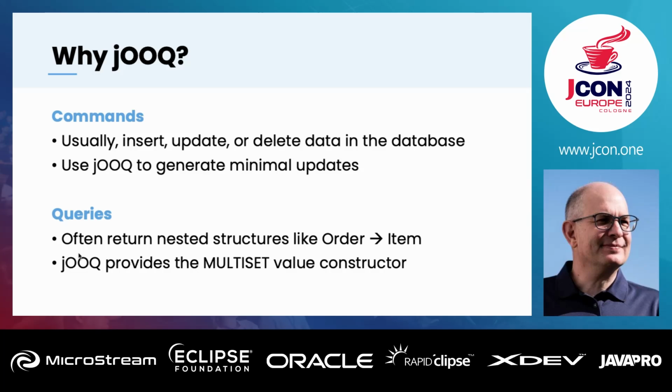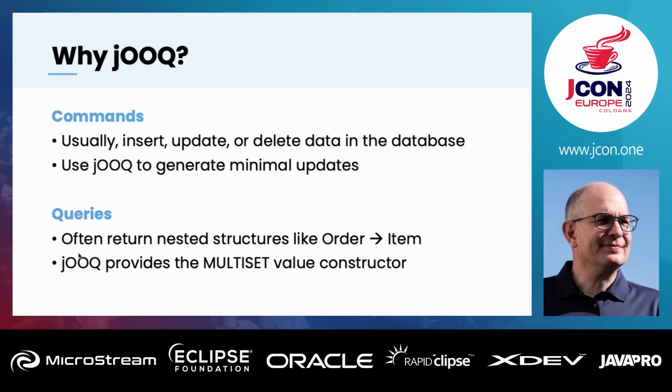A lot of them are just CRUD, so create, read, update, and delete, and maybe for that we don't need business logic. But if you have business logic, also fine, it doesn't really matter. On the command side, it doesn't even matter if you use a traditional stack like JPA Hibernate. This would also work very fine, but with jOOQ we can create these minimal updates on our own.